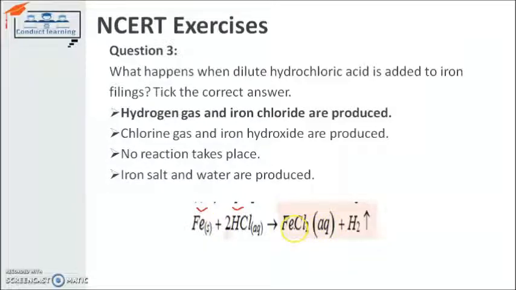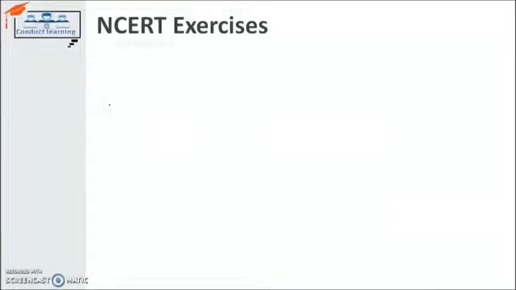Hydrogen gas and iron chloride will be formed. This is a displacement reaction again, right? Other options are wrong. This option is right. Next question.